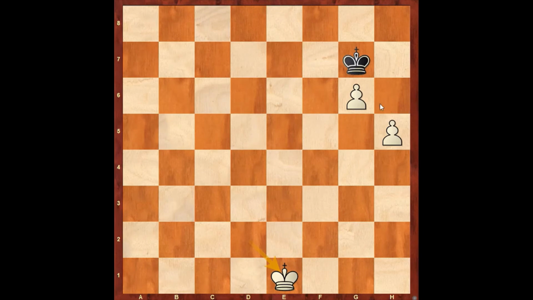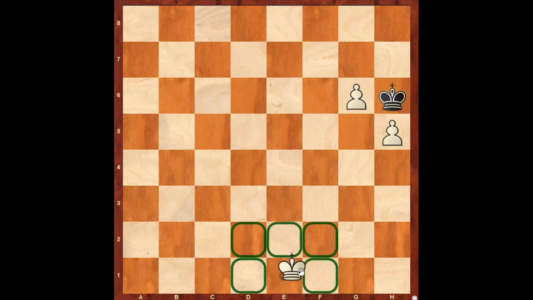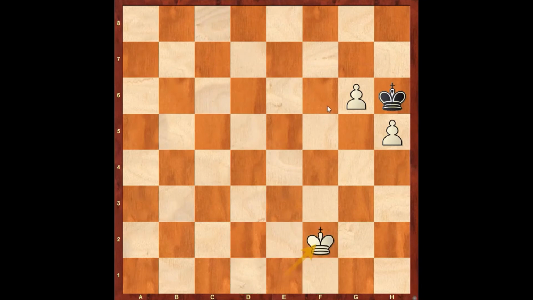Note that the pawns g6 and h5 are untouchable for the black king, because if let's say black plays king h6, white king can take his time to reach all the way up to f7, because if black plays something like king to h5, pawn to g7, and this pawn is now promoting.